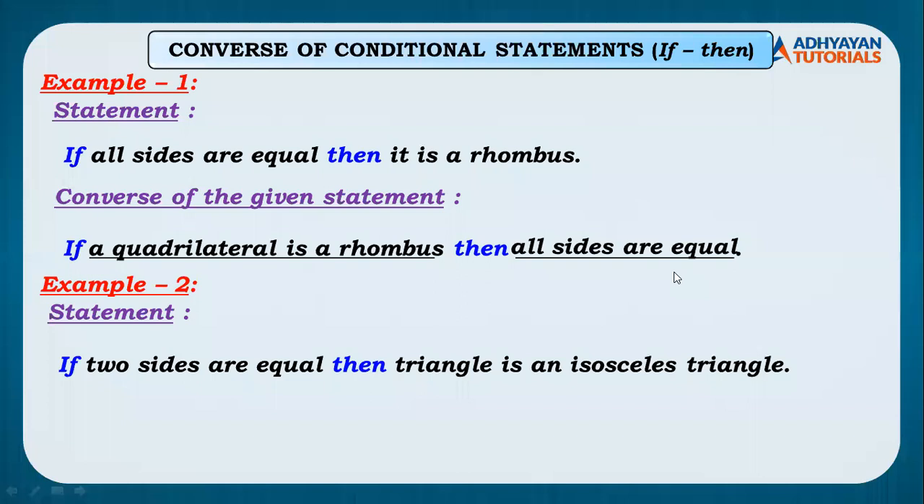Many students have written "if it is a rhombus." Children, it mat likhna, that is wrong, because it को mention करना पड़ता है. If a quadrilateral is a rhombus, kindly write it that way. Second example का answer anybody can give it. If two sides are equal, then the triangle is an isosceles triangle.